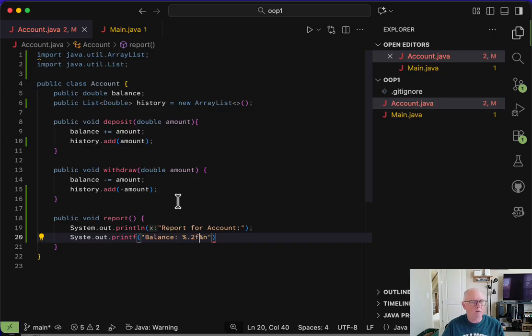That little %n, by the way, I don't know if you are familiar, that %n basically adds a new line, because I'm using printf instead of println. printf doesn't imply a carriage return or a line feed or a new line, so you actually have to tell it, I want a new line. Also notice that I'm just using the word balance. I'm not saying account.balance. I don't have to clarify or qualify balance. It knows it's for this instance of the object.